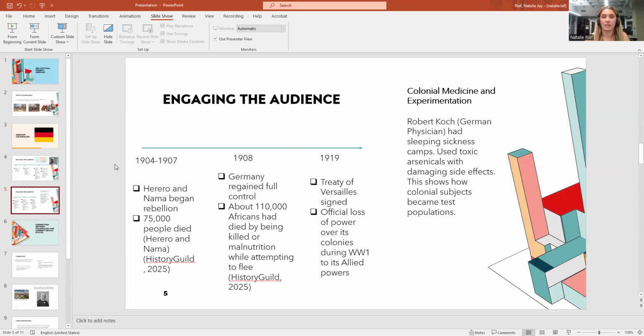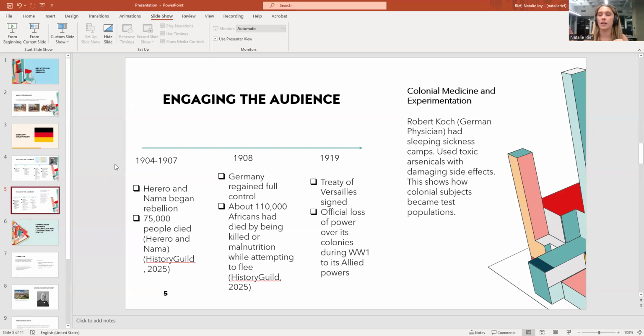And then the next year in 1908, Germany said, "We've had enough of this rebellion and we're going to regain full control." And by that point, unfortunately, about 110,000 Africans had died from two things. Either the Germans killed them or they tried to escape and they were malnourished, weren't drinking water or eating, and they ended up dying that way. Then in 1919, the Treaty of Versailles was signed, which was the end of World War One. So that was the official end and loss of power over those colonies, and it was to the Allied powers.